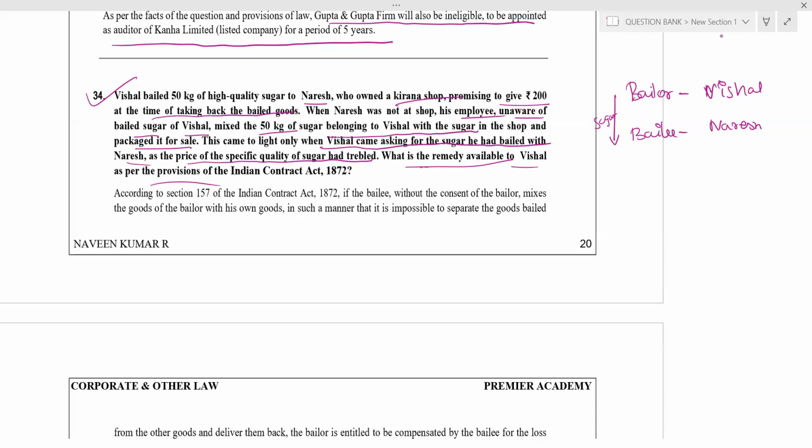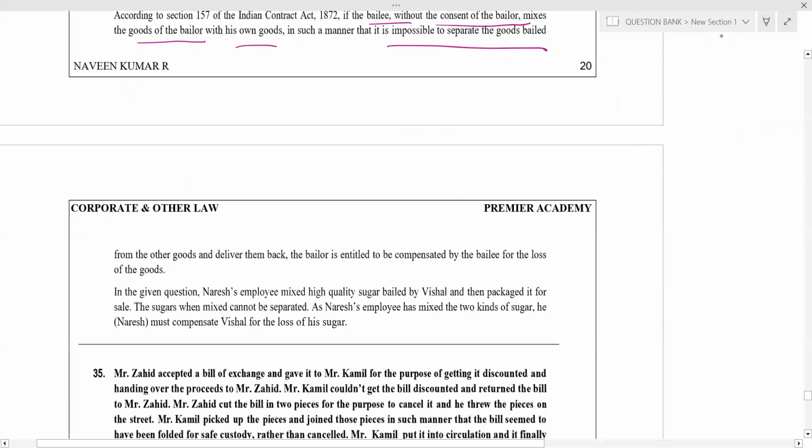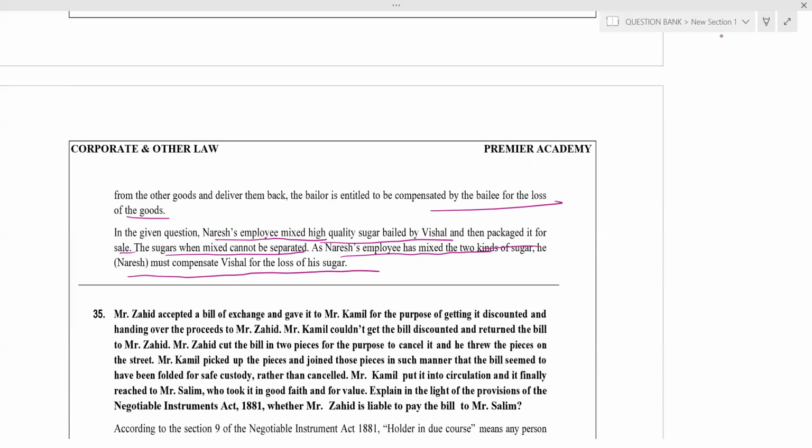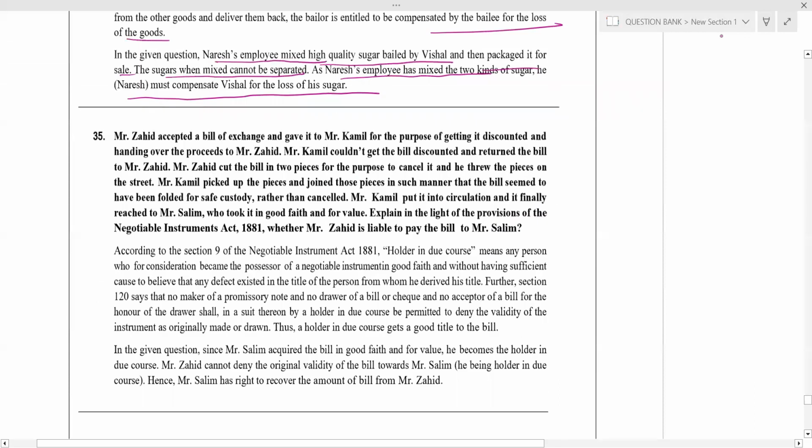Okay, let's see. If a bailee, without the consent of the bailor, mixes the goods bailed with his own goods, and it is impossible to separate the goods bailed, then who shall be liable? The bailee shall bear the loss for the goods. In the given question, Naresh's employee mixed high quality sugar belonging to Vishal, then packed it for sale. When the mixed sugar cannot be separated, Naresh must compensate Vishal for the loss of sugar. Understood? Clear?